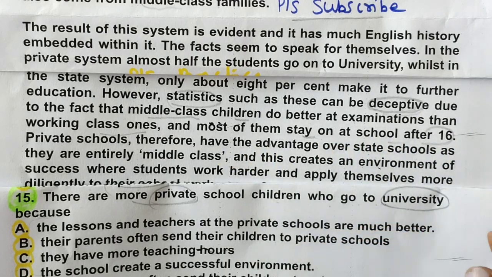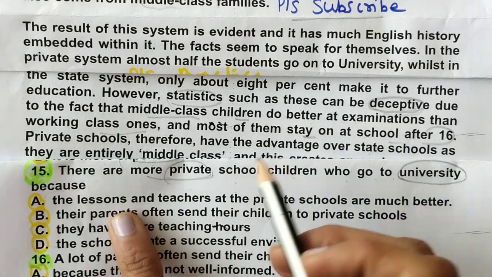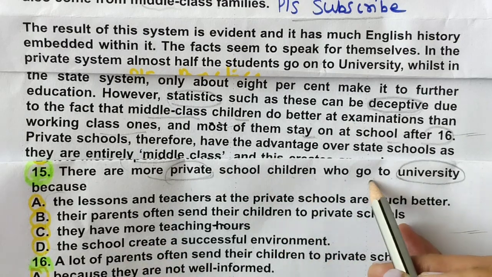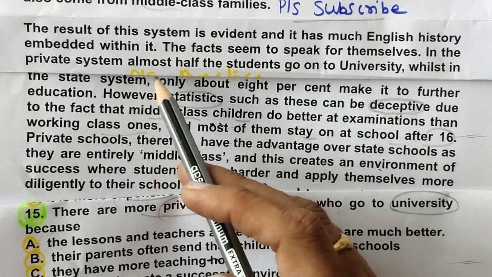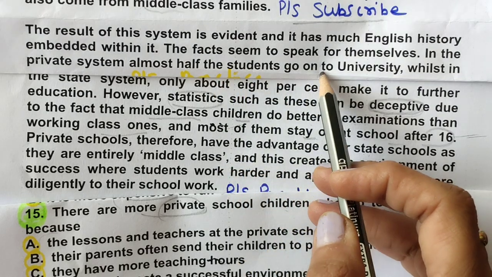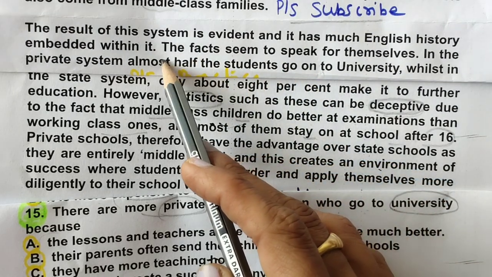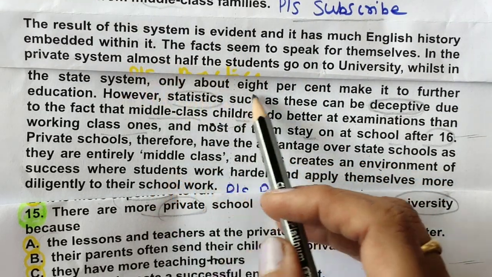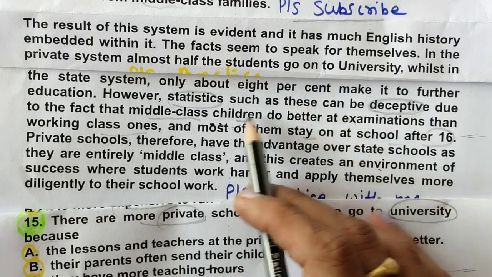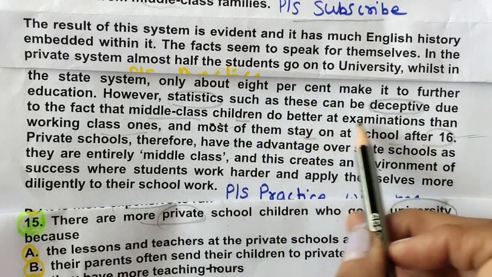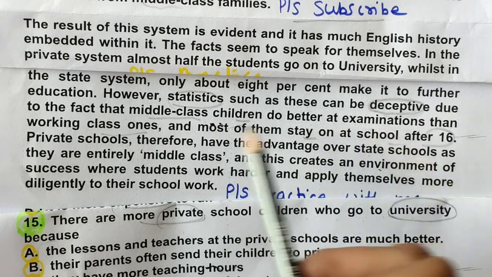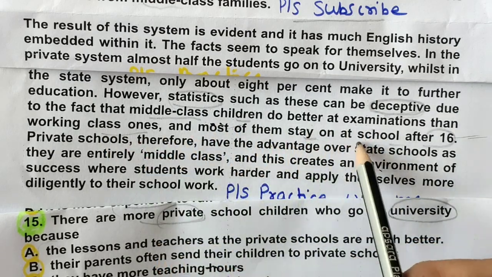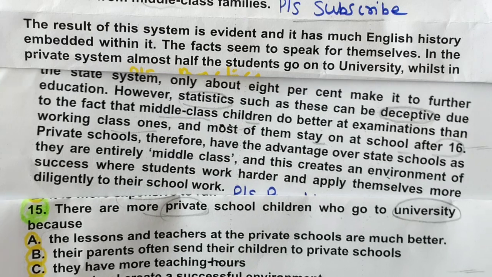So we are looking for why there are more private children who go to university because... in private school almost half the students go on to university, while in the state system only about 8%. So they are just giving the statistic but not explaining the reason: that middle class children do better at examinations than working class, and most of them stay at school after 16.